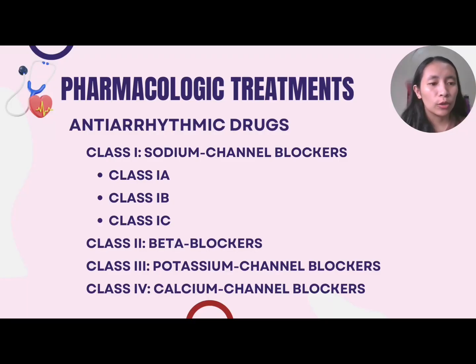For the pharmacologic treatments of arrhythmia, we have the antiarrhythmic drugs. Under this, we have four classifications of antiarrhythmic drugs. First is the class 1 or the sodium channel blockers, which has three categories: the class 1A, class 1B, and the class 1C. Second is the class 2, which is the beta blockers, the class 3 potassium channel blockers, and lastly the class 4 calcium channel blockers.